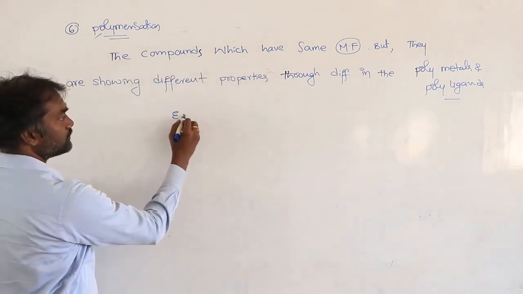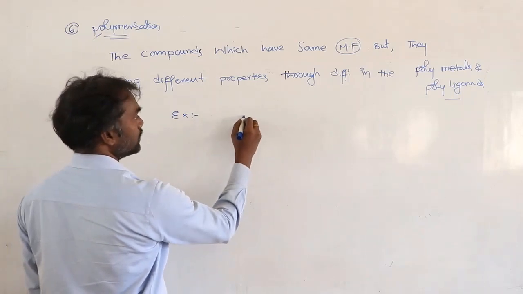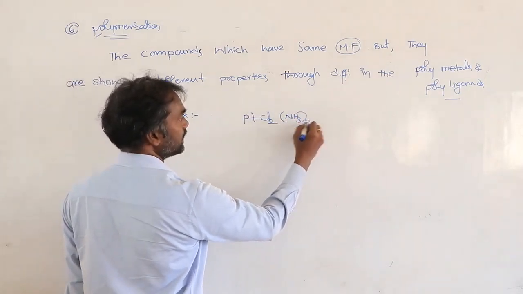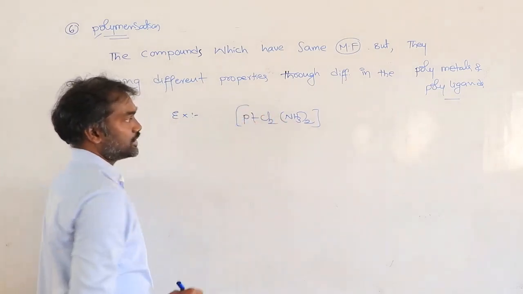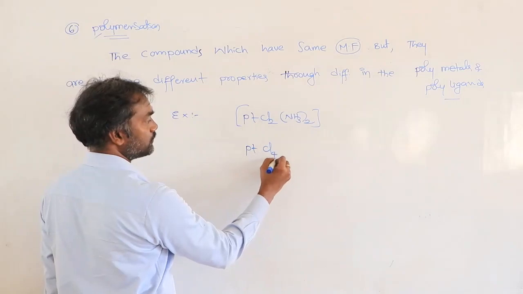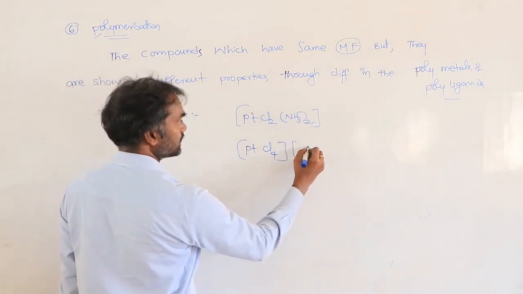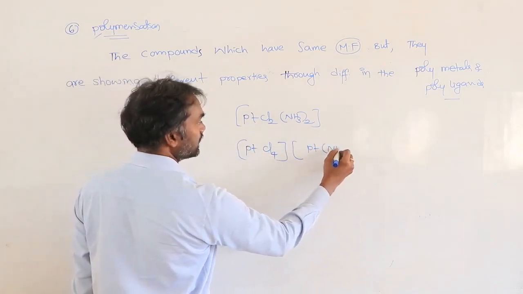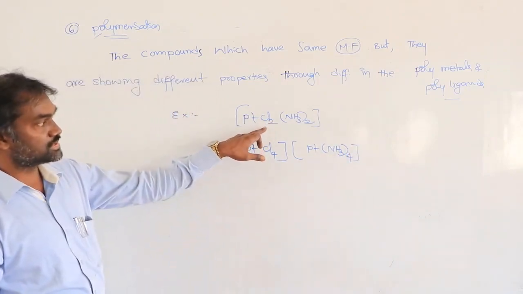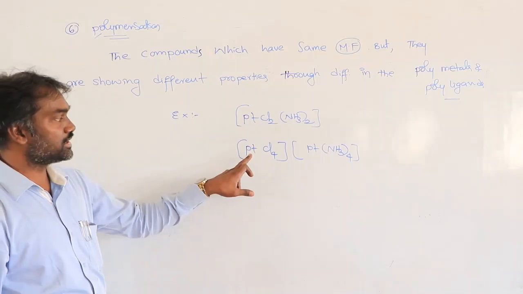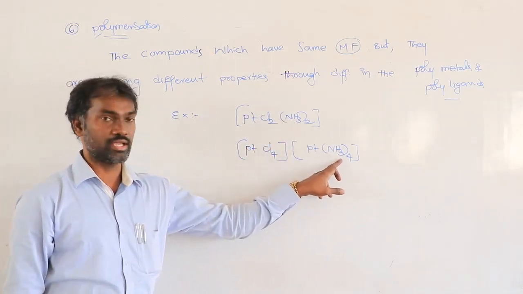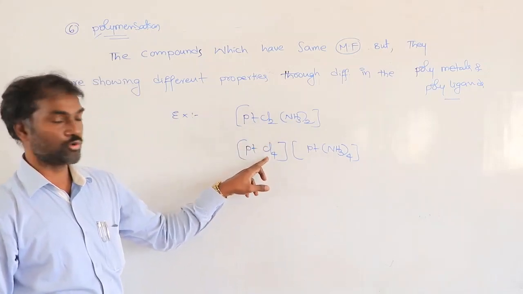So for example, platinum Cl2 (NH3)2. Suppose another complex you take, platinum Cl4 (NH3)4. So you compare this first and second. Here one platinum, here two platinums. Here two ammonias, here four ammonias. Here two chlorines, here four chlorines.